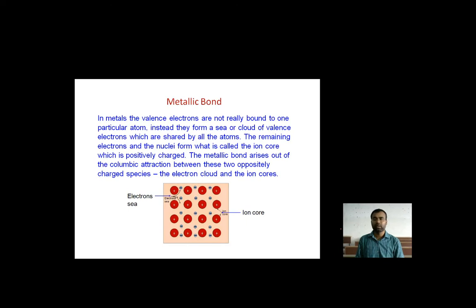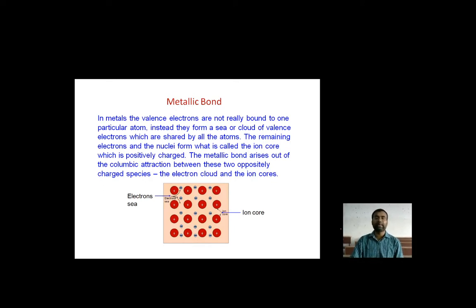So in this scenario, the next is the metallic bond. How does it work? It works in the metal. The valence electrons are not really bound to one particular atom. So there is a change in that scenario in the metal. Instead, they form a sea or a cloud of valence electrons which are shared by all the atoms. The remaining electrons and the nuclei form what is called the ion core, which is positively charged, and that is how metallic bonding is working.